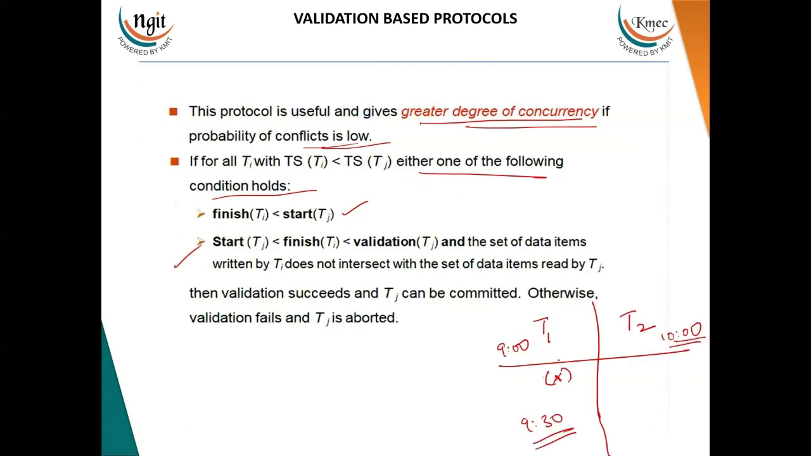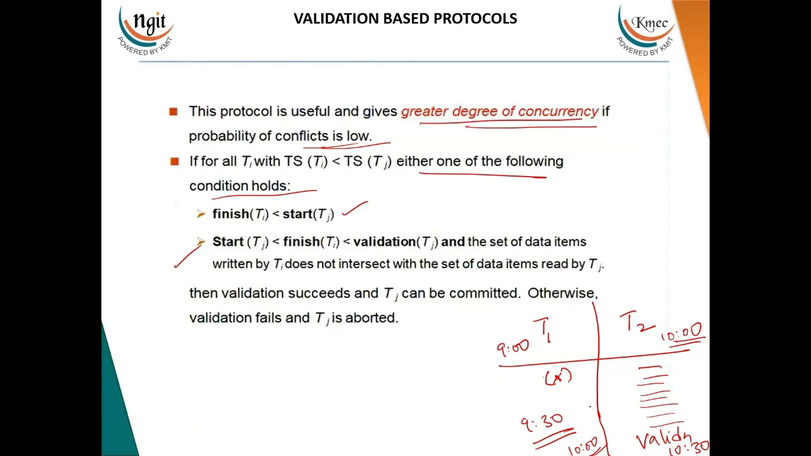Let us see. T1 started at 9 o'clock and assume that it has completed all its operations by 9:30 before T2 transaction has started. So this particular condition is satisfied. If not that condition, we are going with the second one. That is, start of T2 is what? At 10 o'clock. Finish of T1 is at 10 o'clock. That means T1 completed all its operations by 10 o'clock. By that time, T2 started its execution, but not entered into the validation phase. So once it started its execution, assume that T2 has entered into the validation phase by 10:30.